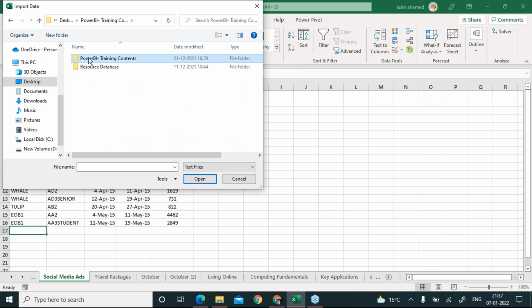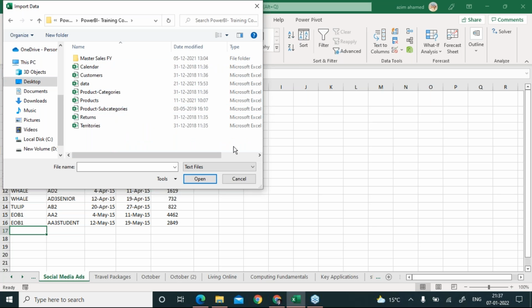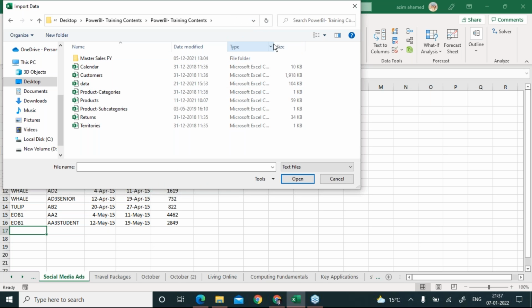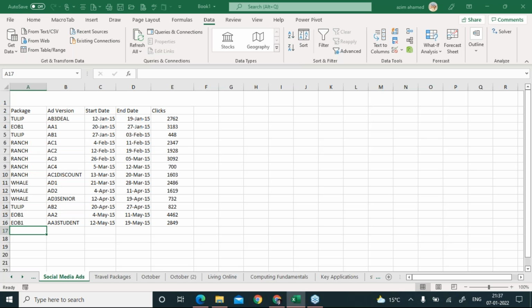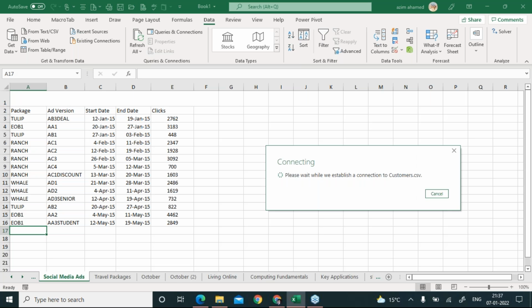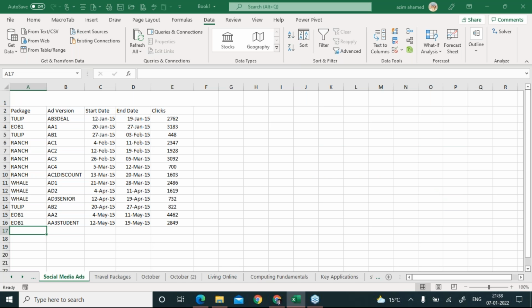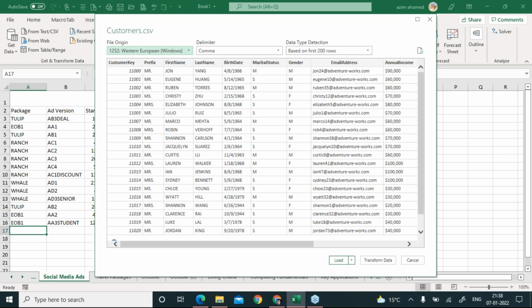So see, these are the CSV files. How can you be so sure about it? Look, the comma separated values, right? So I just select this customers file and look at the option import. When I click on this import, first of all, it will show me the preview of the data inside that file. Look, this one.